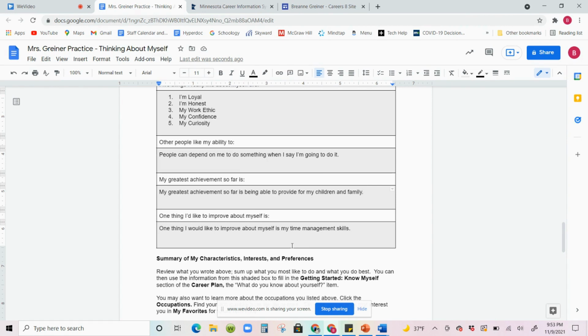Sometimes I can get distracted by my phone or by TV or TikTok, my iPad. I can get distracted, and then all of a sudden I find myself procrastinating on really important things I need to do for work. So I am always trying to improve on my time management skills. But what's one thing that you would like to improve about yourself?